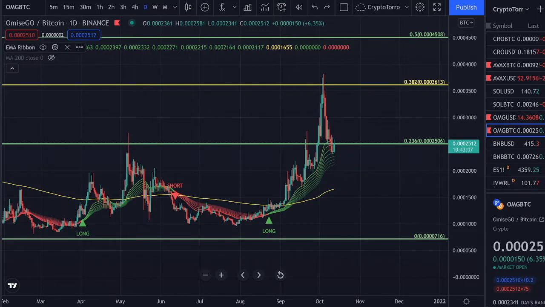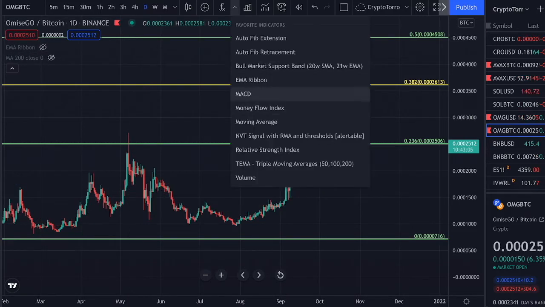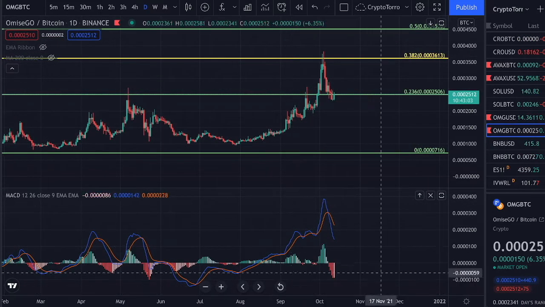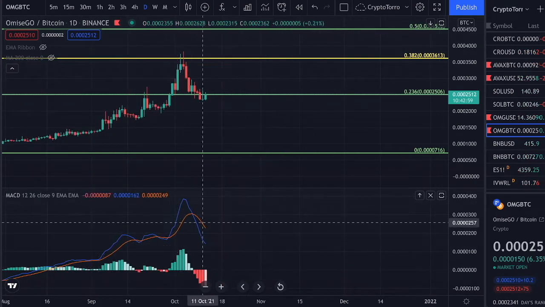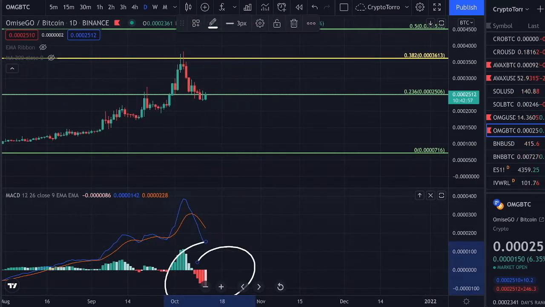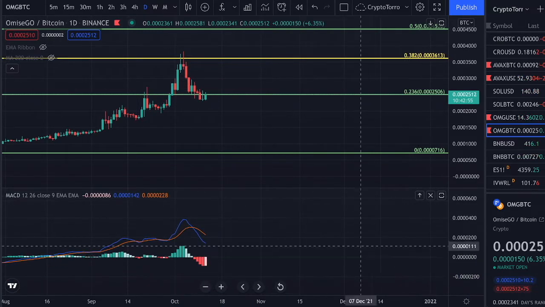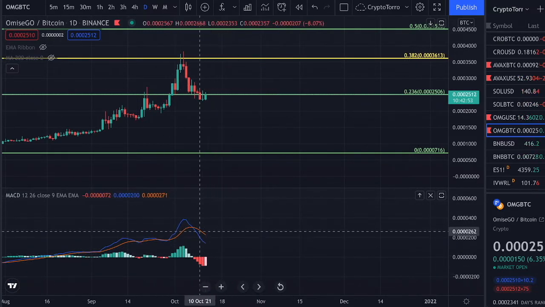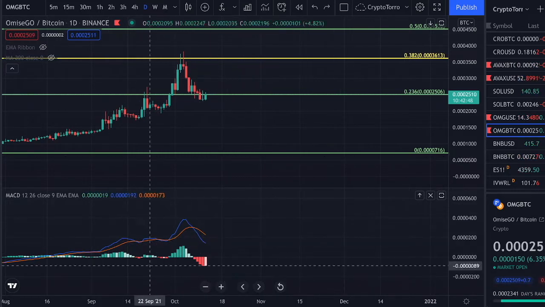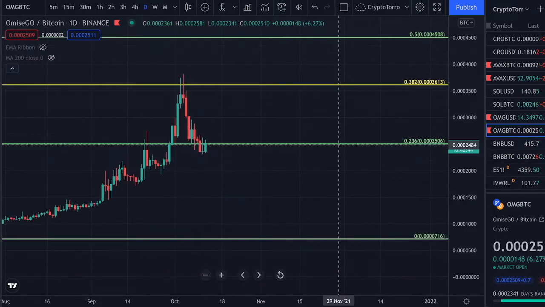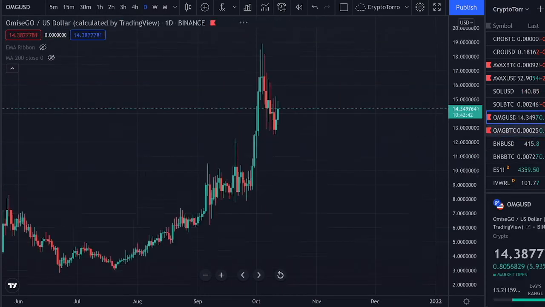Lastly, I would like to discuss the MACD. If we take a look at the MACD, you can clearly see that we are losing momentum right now, but fortunately we are seeing as well that the momentum is declining in its major strength towards the downside. Therefore a crossover is more likely to occur during the upcoming days, and that is something I think could perhaps occur. This being said, I would like to head towards the OMG Network compared to USD chart.